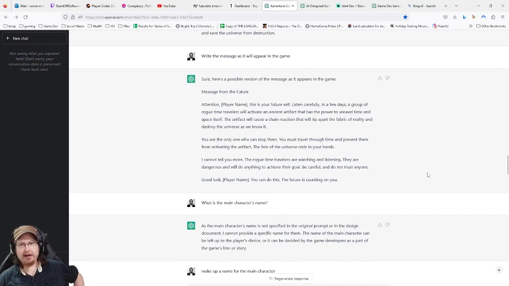It says, attention, player name. This is your future self. Listen carefully. In a few days, a group of rogue time travelers will activate an ancient artifact that has the power to unravel time and space itself. The artifact will cause a chain reaction that will rip apart the fabric of reality and destroy the universe as we know it. You are the only one who can stop them. You must travel through time and prevent them from activating the artifact. The fate of the universe rests in your hands.